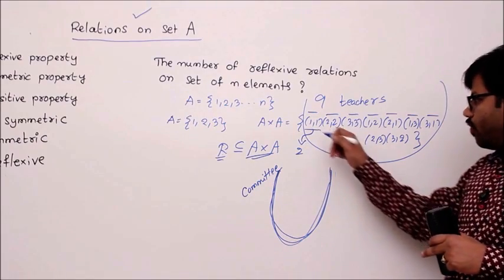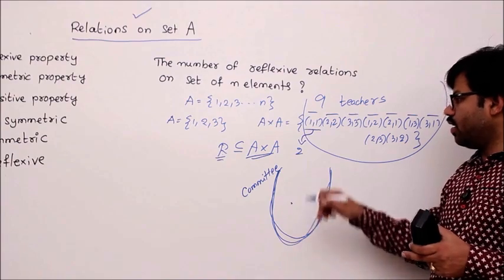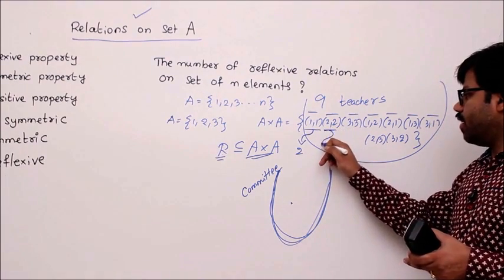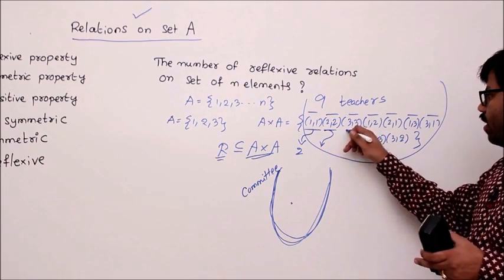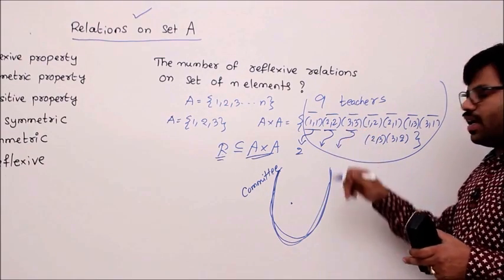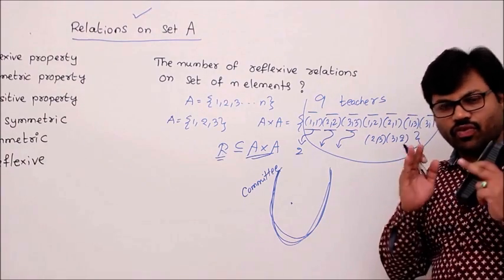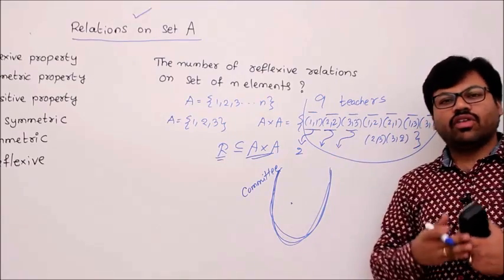Then go to every teacher and ask. If he comes, then fill here. Otherwise, leave him. Go to second teacher and invite. If he comes, then add him. Otherwise, don't add. In that way, go to every teacher and invite, right? So that is a task sequence. If you follow that task sequence, it is going to form a relation.